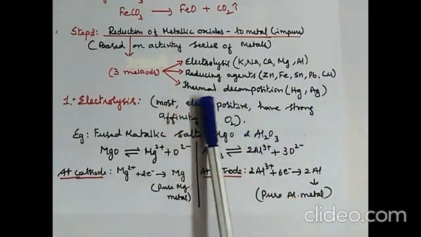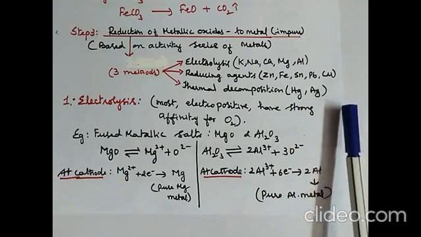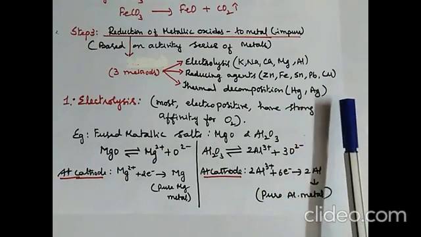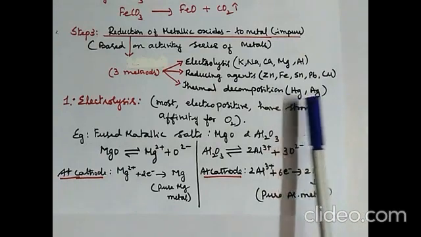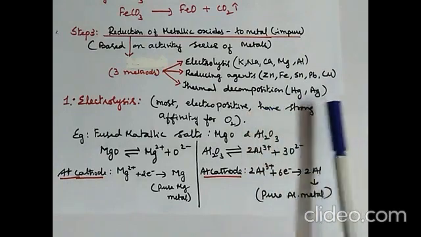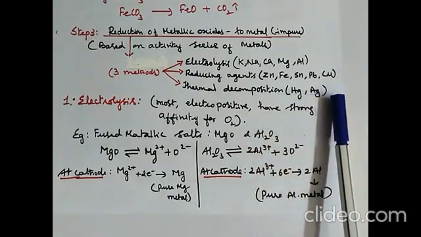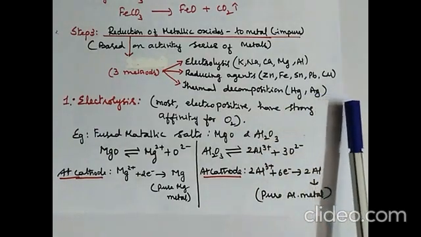The third is thermal decomposition. That is, after copper you find mercury and silver below in the activity series. These metal oxides, that is mercury oxide and silver oxide, can be reduced to mercury and silver by heating the metallic oxides of mercury and silver.